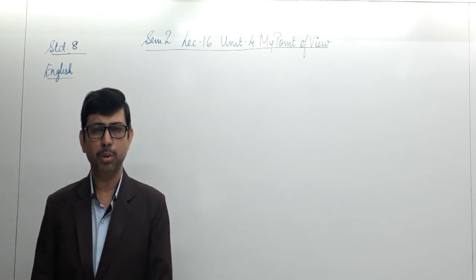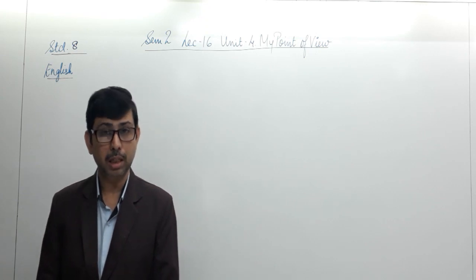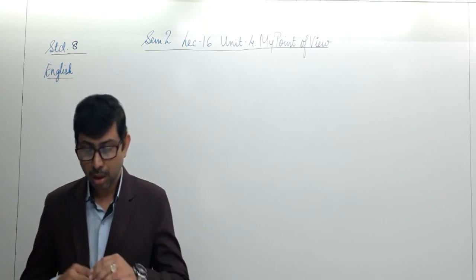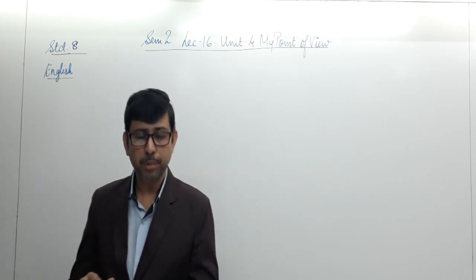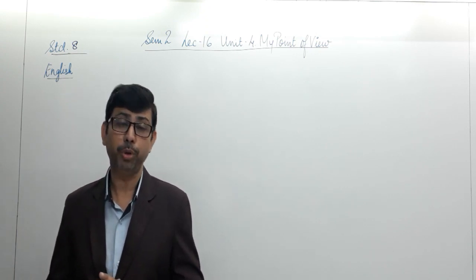In today's lecture we are going to initiate a new chapter, a new unit in English literature. As you see the title being displayed on the board, unit number 4, My Point of View.